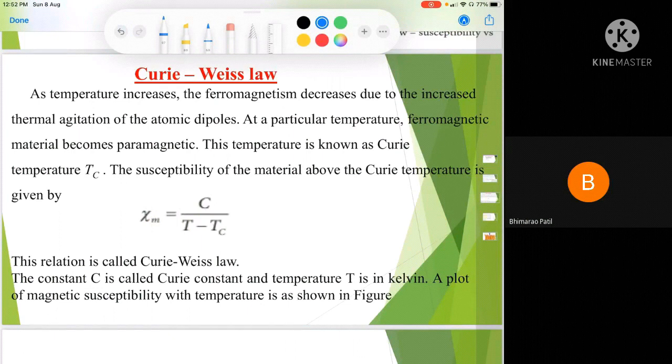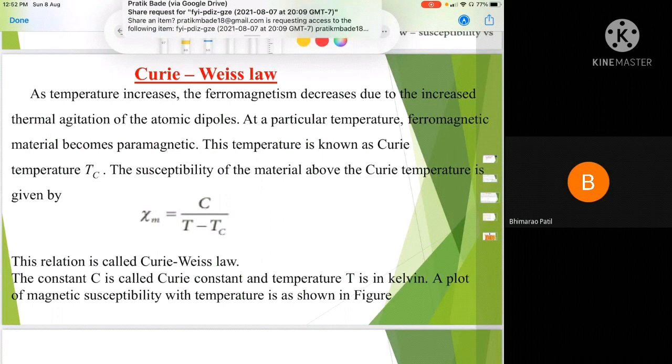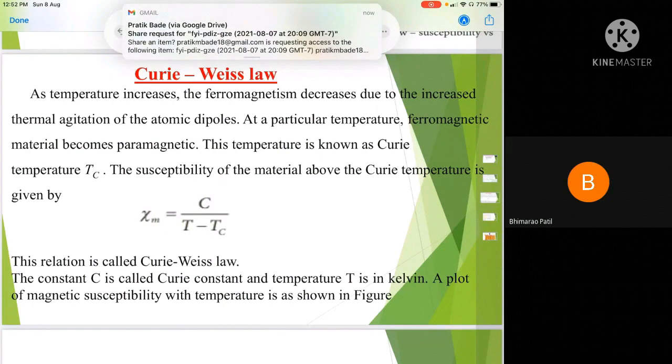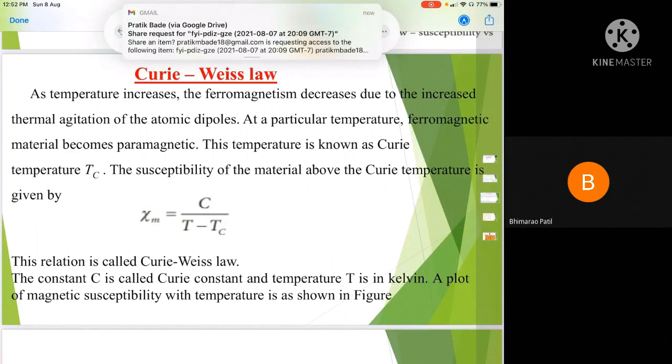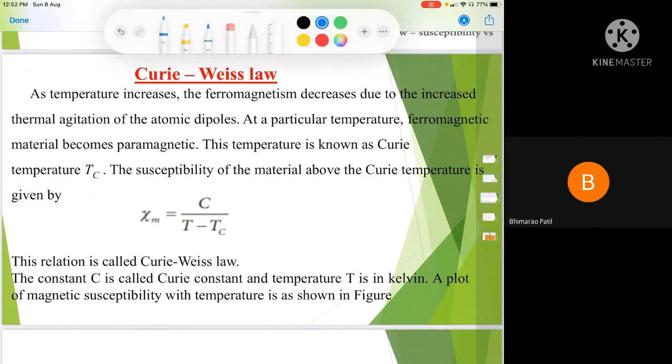As the temperature increases, the ferromagnetism decreases due to increased thermal agitation of the atomic dipoles. At a particular temperature, the ferromagnetic material becomes a paramagnetic one, and this temperature is known as the Curie temperature. The susceptibility of that material above the Curie temperature is given by the equation Xm is equal to C upon T minus Tc. This equation is known as the Curie-Weiss law, where C is the Curie constant, T is the temperature in Kelvin scale, and Tc is the Curie temperature.